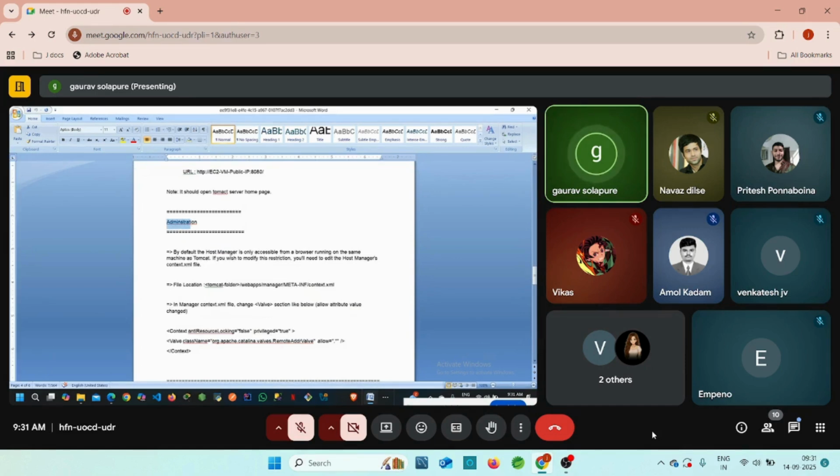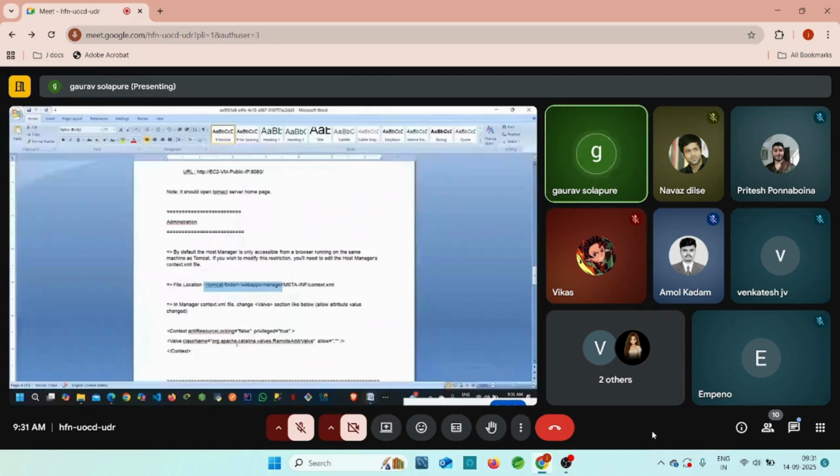By default, our host manager is only accessible from the browser which is running on the same machine as the Tomcat. If you wish to modify the restriction, we will need to edit the host manager context.xml file, which is present in manager of webapps. Under the manager, we have the metadata and there we have the context.xml.